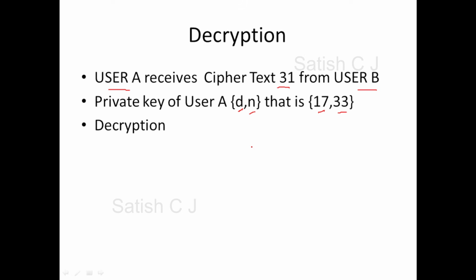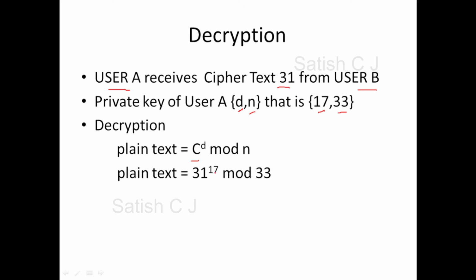Now we'll see the expression for decryption. That is nothing but ciphertext power D mod N. So what is the value for the ciphertext he has received? That is 31 power D, 17, mod 33. So when you compute this, you'll be able to get the plain text value 4. So that's how user A decrypts the ciphertext using his private key to get the original plain text message back. So this is how decryption happens.